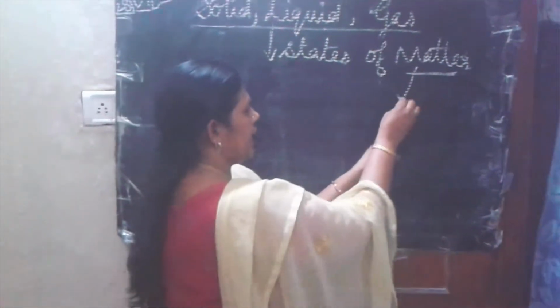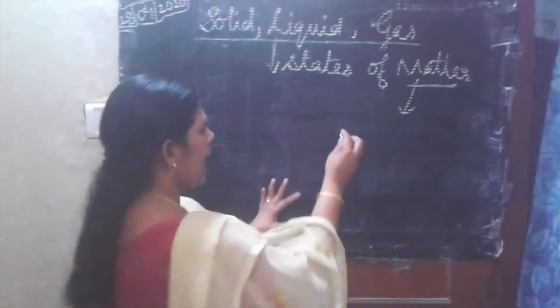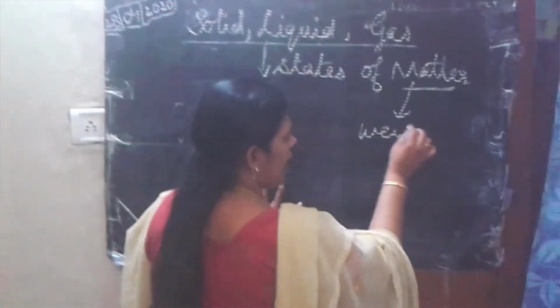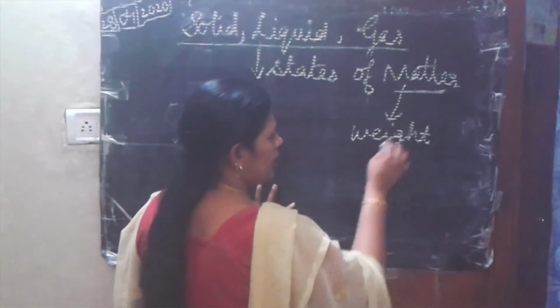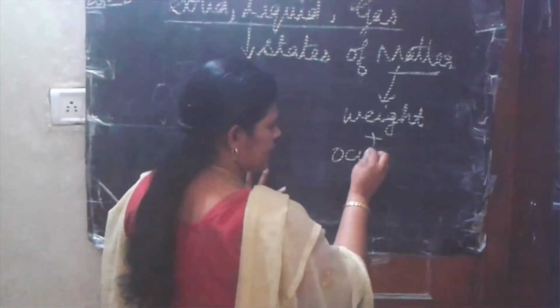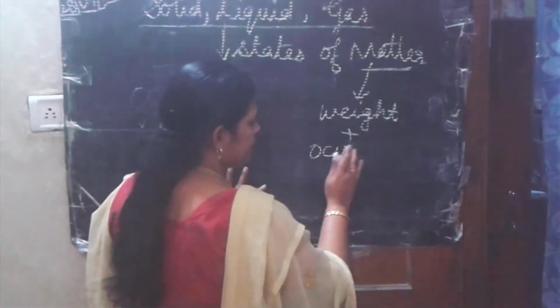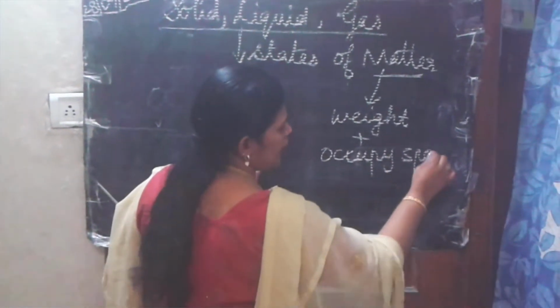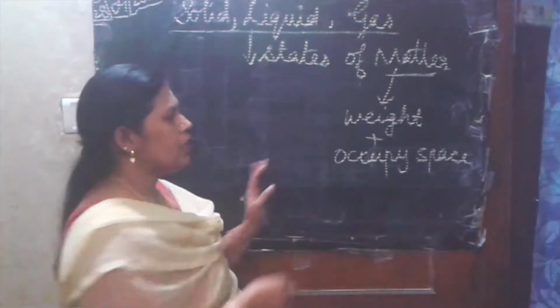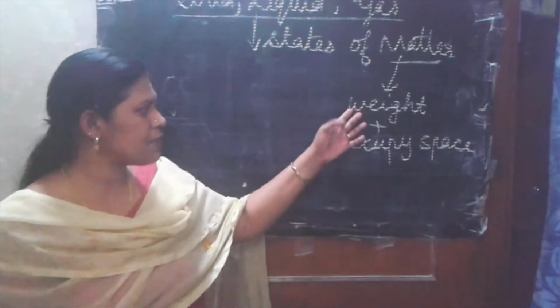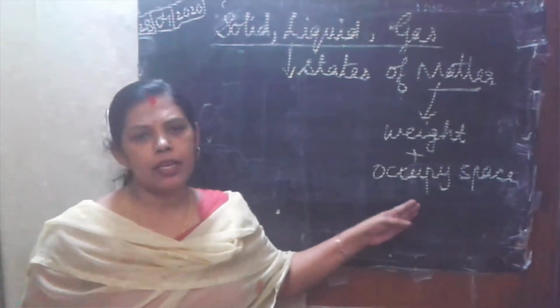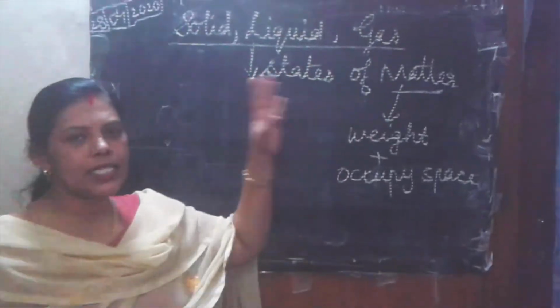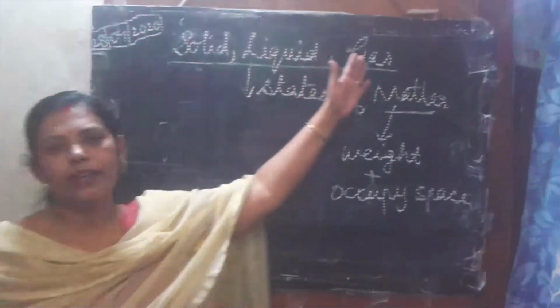Matter means any substance which has weight and occupies space, then it is said to be matter. Clear? So matter is a substance which has weight and it occupies space. And the three states of matter are solid, liquid and gas.